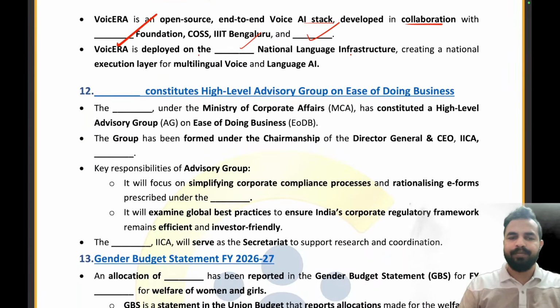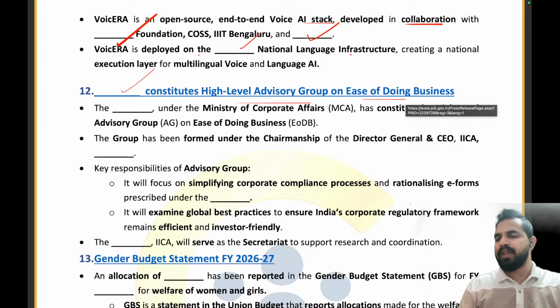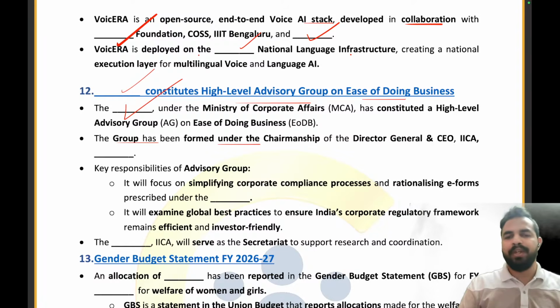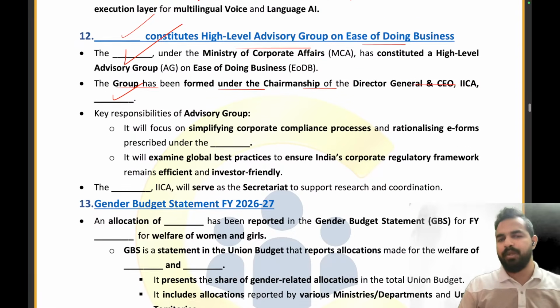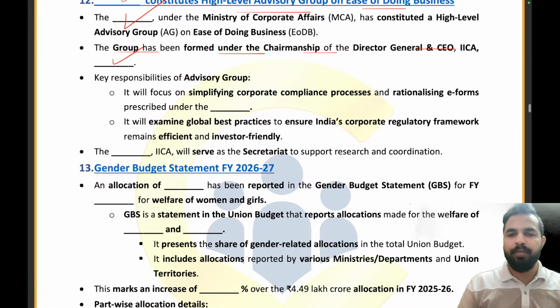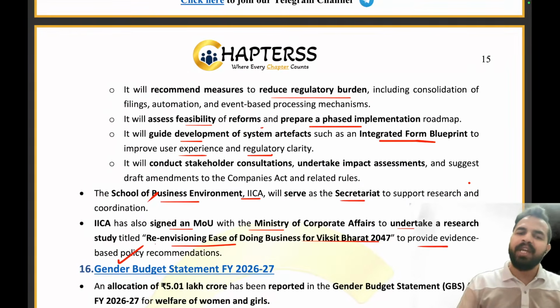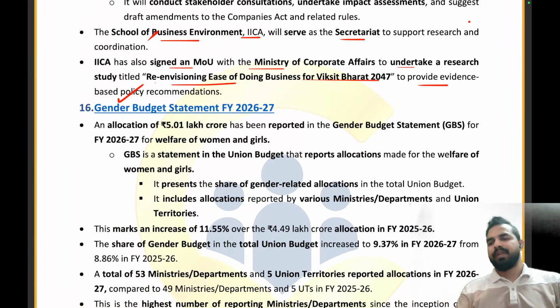Clear everyone? So please tell me here, Dash constituted the high-level advisory group on the ease of doing business. What is the right answer? Indian Institute of Corporate Affairs under the Ministry of Corporate Affairs. The group has been formed under the chairmanship of the Director General and CEO. What is the name of that person? Gyaneshwar Kumar Singh. Absolutely right. Now it will focus on simplifying corporate compliance processes and rationalizing e-forms prescribed under which Act? Companies Act 2013. Now the Dash IICA, the School of Business Environment, will be serving as a secretariat to support research and coordination. So my dear friends, that's all from this news article. Clear everybody?